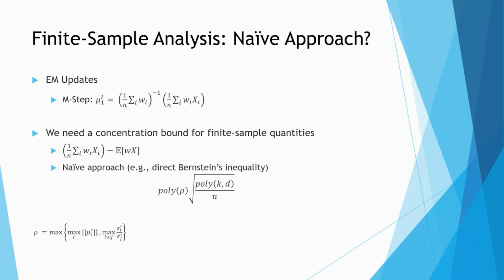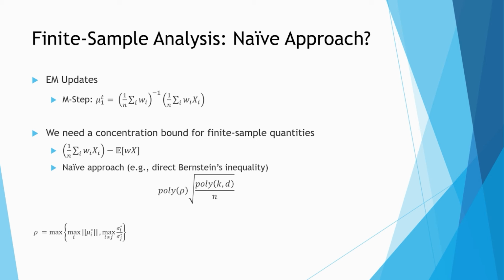Now, since we established the convergence in a population setting, we hope to connect it to the finite sample analysis. The only difference in finite sample EM is that the expectations are replaced by finite sample quantities. And we can apply basic concentration inequalities on these finite sample quantities. However, a naive approach will give you the error of order as shown in the slide. Besides the suboptimal dependency on K, we also have a polynomial dependency on rho.